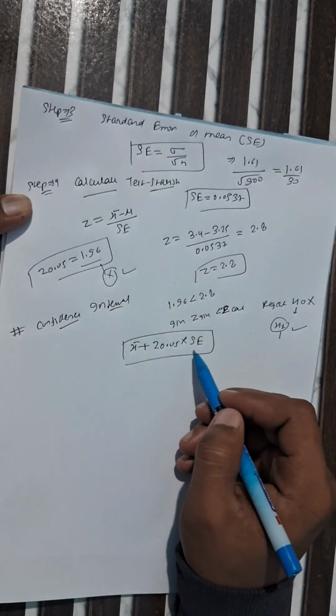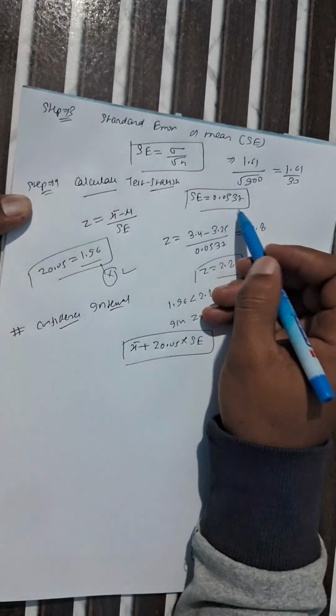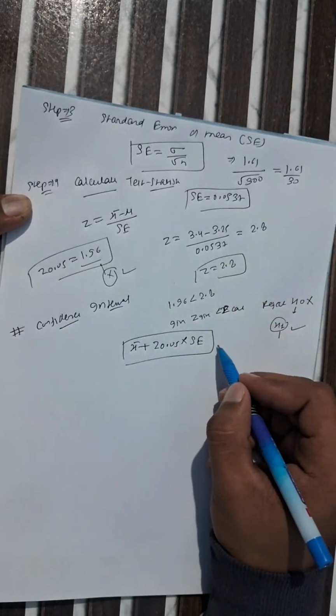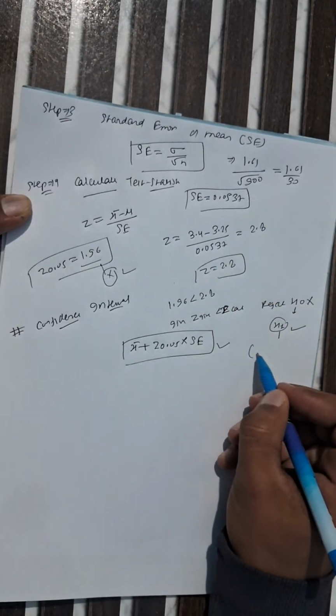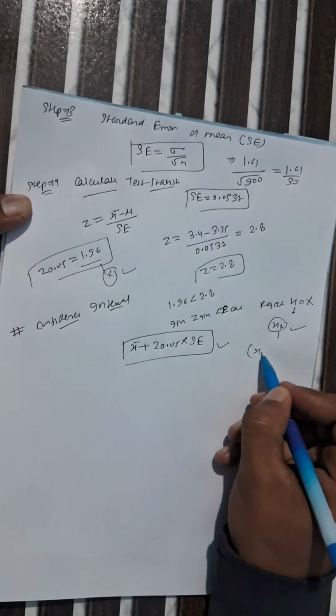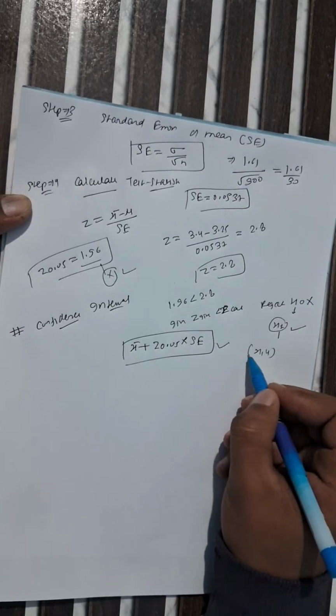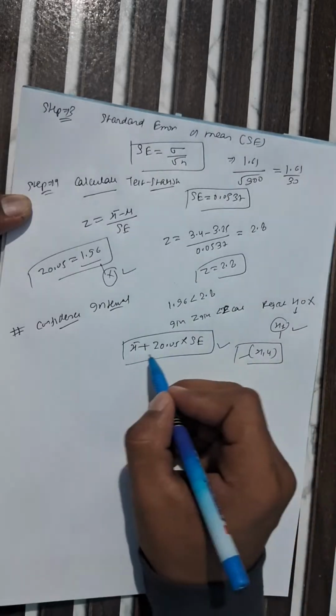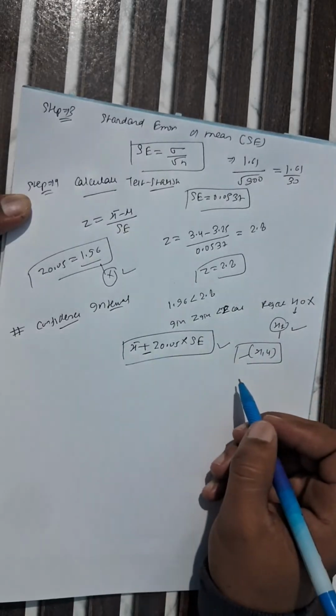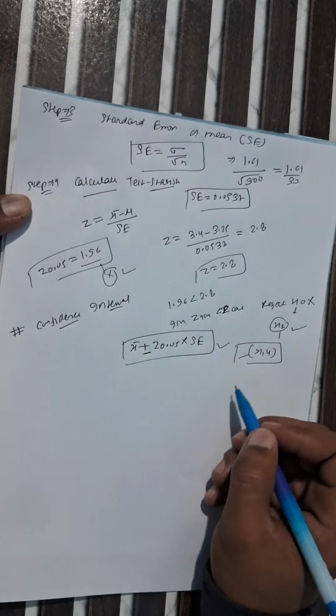Now, what is the value of standard error? When you put it in, you can easily calculate the confidence interval, which comes in the form of two limits, because plus and minus are both there. Like that you have to solve it in the examination to get full marks.